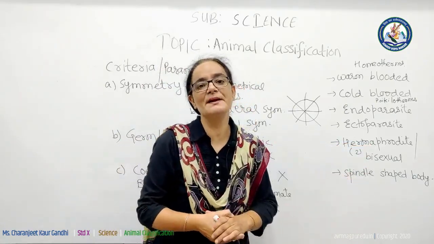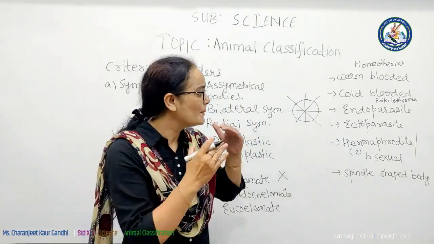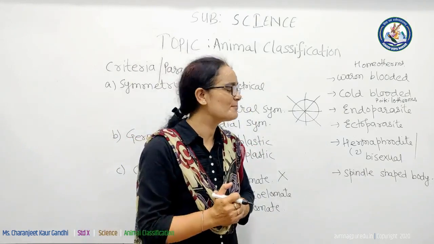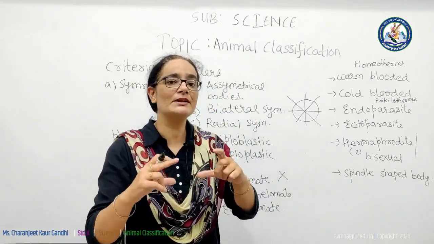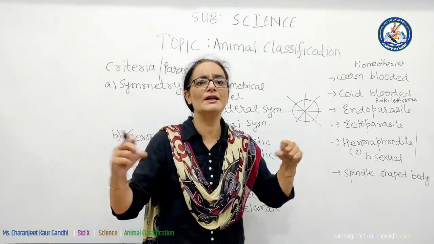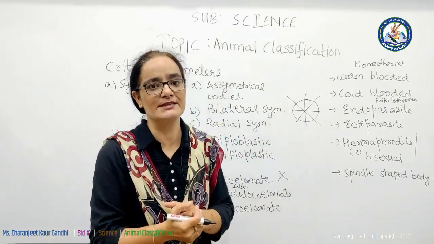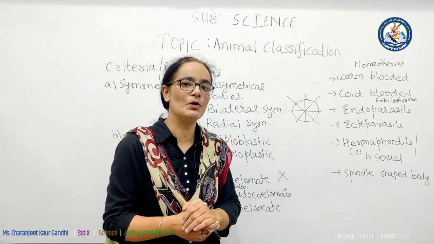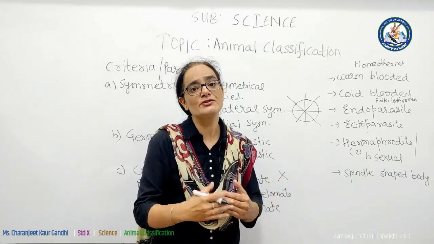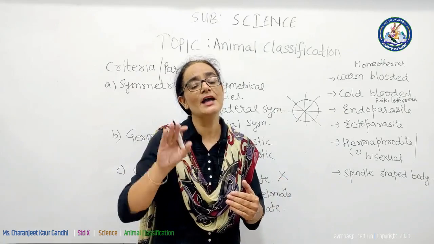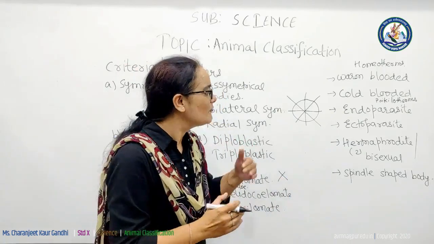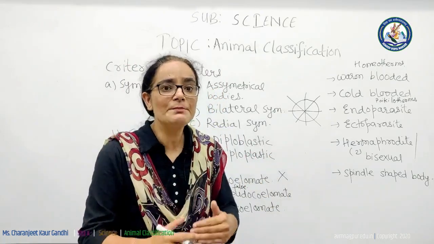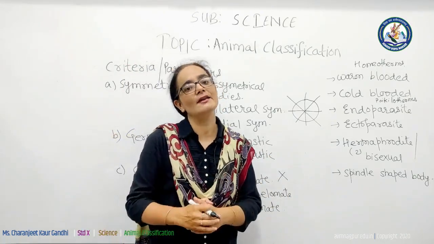The last one is spindle shaped body. Birds and fishes have a spindle shaped body. What is the meaning of spindle shaped body? They are pointed towards both the ends, or their body tapers at both the ends. What is the utility of a spindle shaped body? Birds have a spindle shaped body, their body is pointed so as to offer least resistance while flying in the air. And fishes have a spindle shaped body so as to offer minimum resistance while swimming in water.